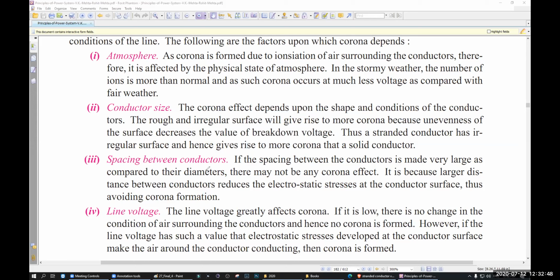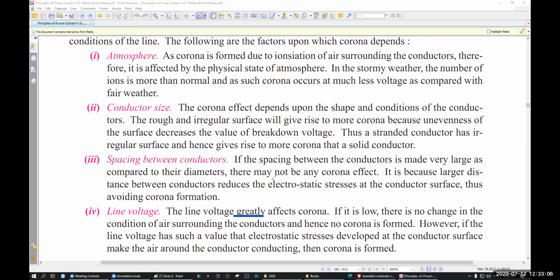So spacing between conductors is huge. But remember, if you increase the space between conductors, that will increase the cost of your tower. That means bigger tower. Line voltage greatly affects corona, okay? Why?